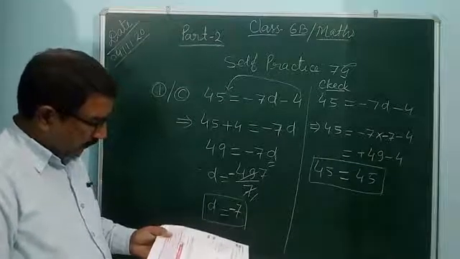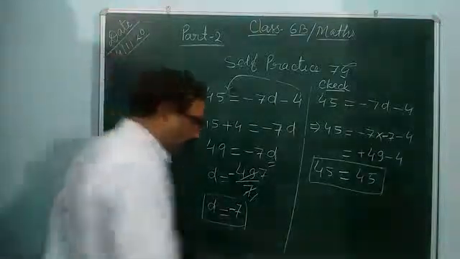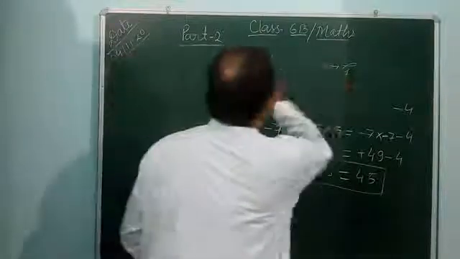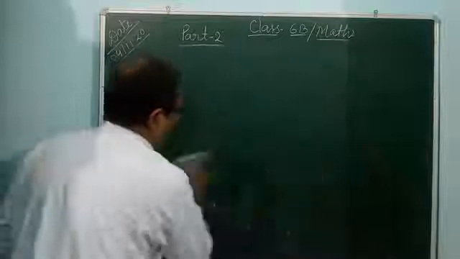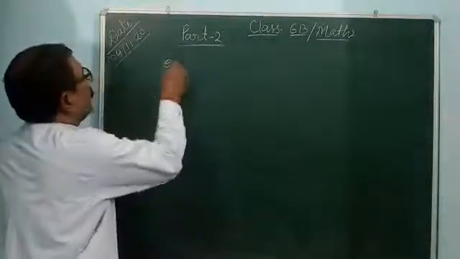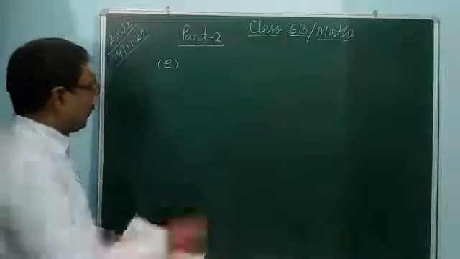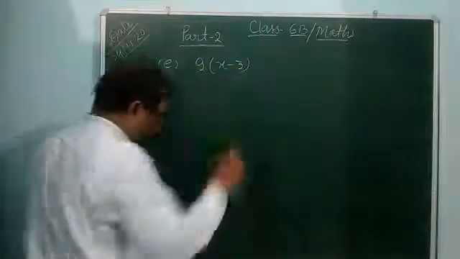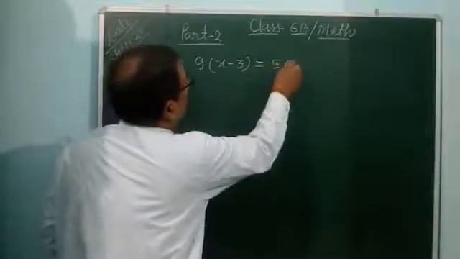So question number D also you can solve. Question number E, you see. Question number E as 9 times x minus 3 is equal to 54.